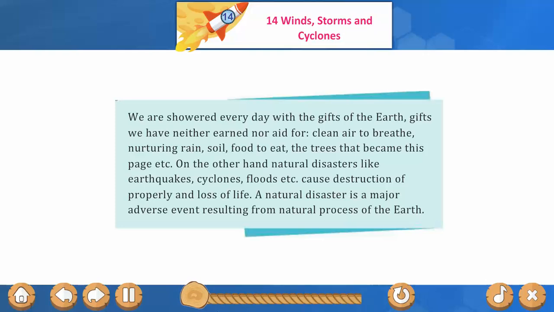Clean air to breathe, nurturing rain, soil, food to eat, the trees that became this page, etc. On the other hand, natural disasters like earthquakes, cyclones, floods, etc. cause destruction of property and loss of life. A natural disaster is a major adverse event resulting from natural process of the earth.